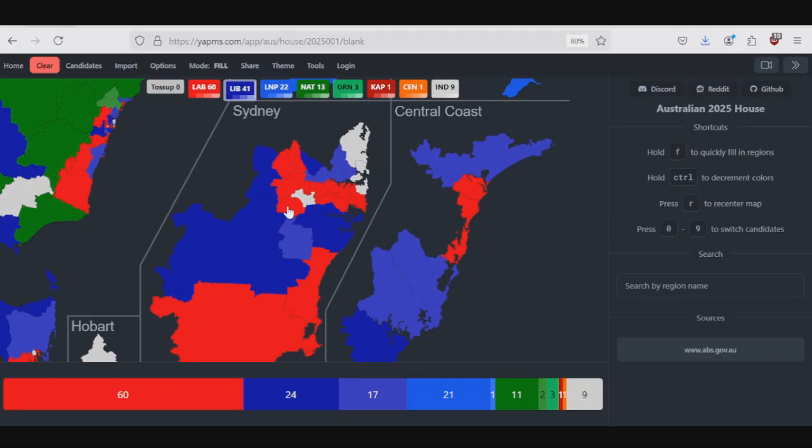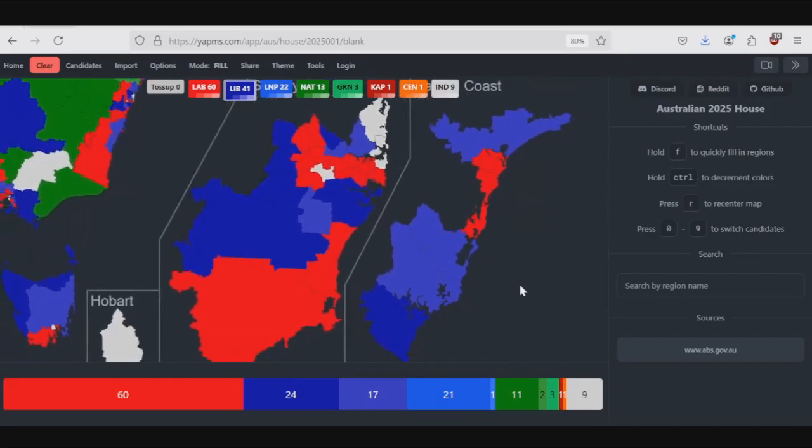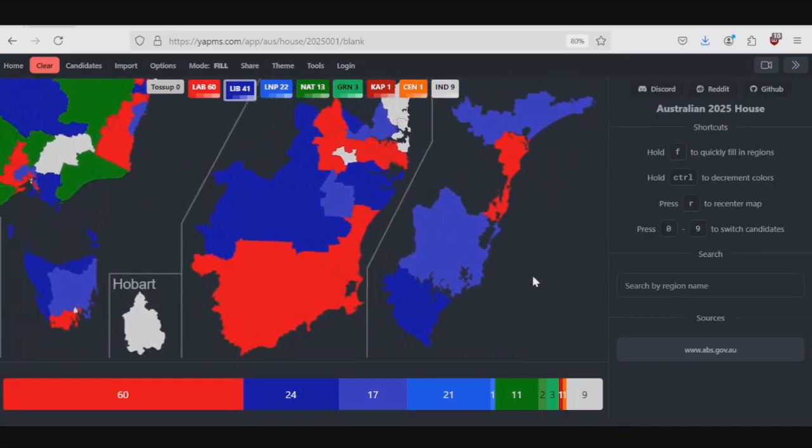And the A forecast site does point to this as the most likely, in its opinion, and that might just be down to margins, I don't really know why. The A forecast site thinks this is the most likely out of the ones I'm mentioning to go to the coalition. And then we have Macquarie, which was also quite close on the most recent MRP. I think it was 51-49. So we have a bunch of seats here. I believe that's five seats. Oh, and Eden-Monaro too, which I don't think is really in play, in my opinion, but the A forecast site thinks otherwise.